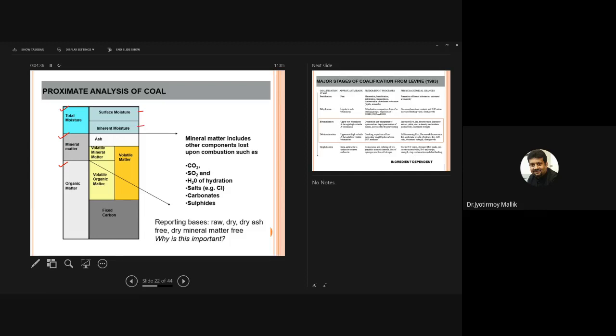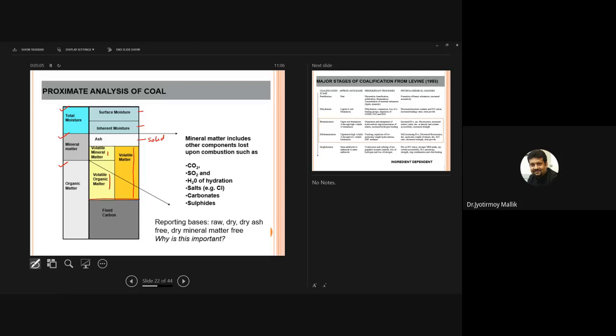The mineral matter is a constituent of ash, which is the solid part, mineral matter, and then of course the volatile mineral matter, and then you have volatile organic matter as well.